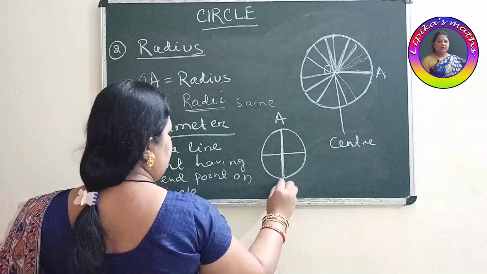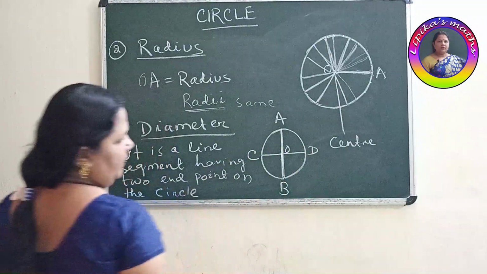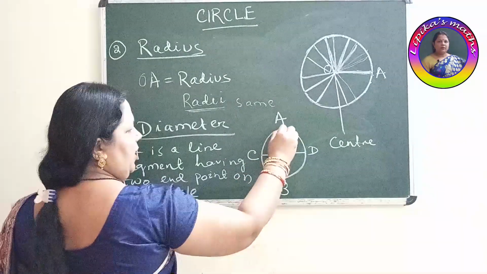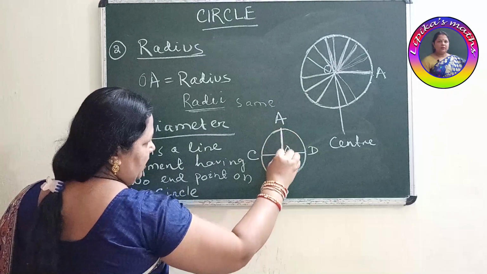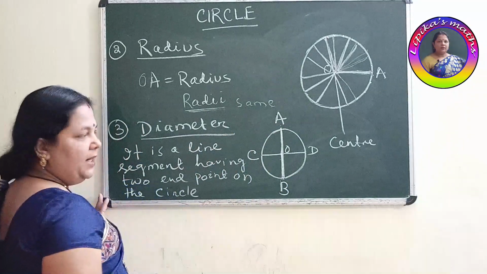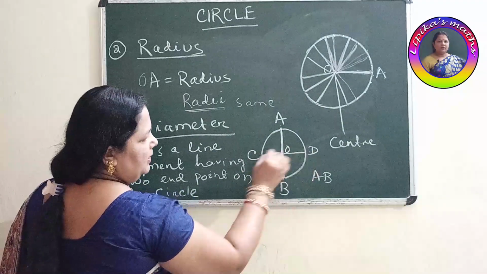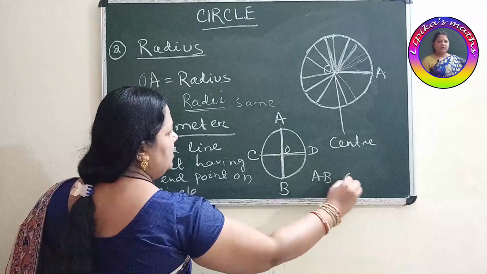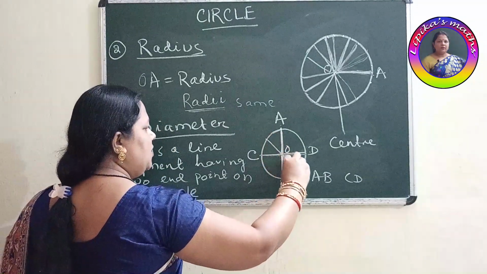Suppose this is A, this is B, this point is O, this is C, this is D. Now tell me children, which one is diameter? This is one point, this is one point. We are joining these 2 points A, B on the circle and it is passing through your center, right? That means AB is your diameter, and CD. Here also 2 points we are getting and it is also passing through center. That means CD is also another diameter.